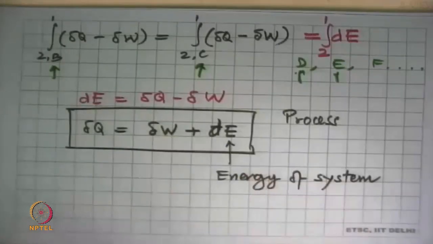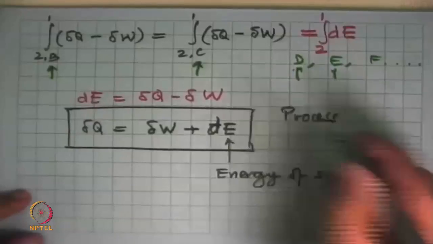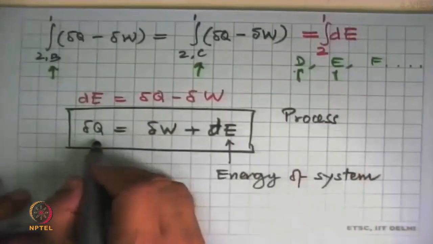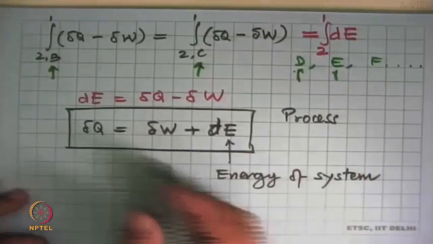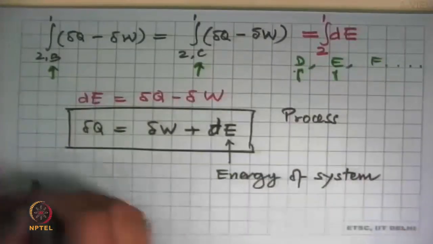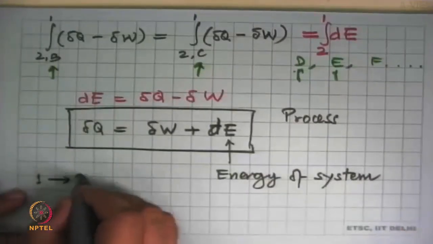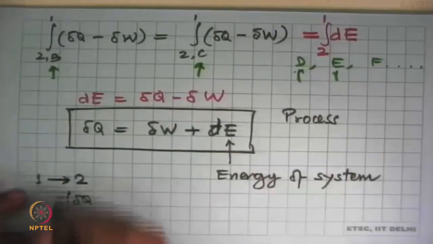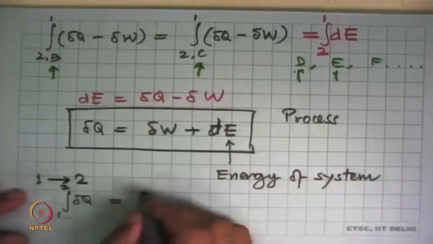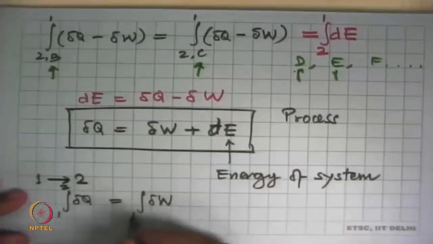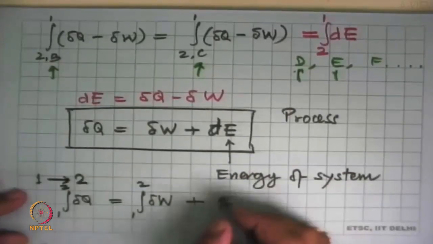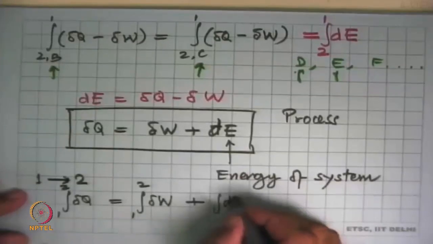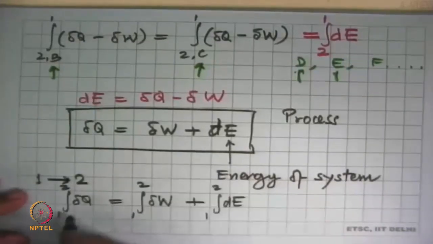Or before that, let's complete the discussion and say, well, this was an elemental or differential form of the equation. What will it be for a process 1 to 2? We integrate this and say delta Q 1 to 2 is equal to integral delta W 1 to 2 plus integral dE 1 to 2.